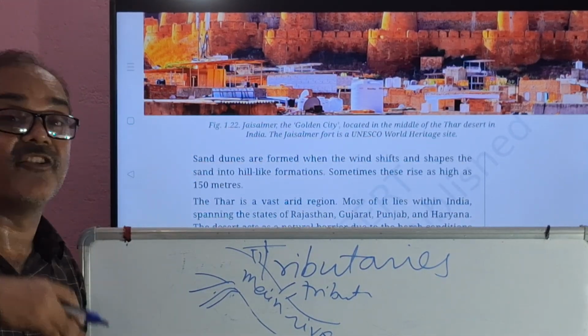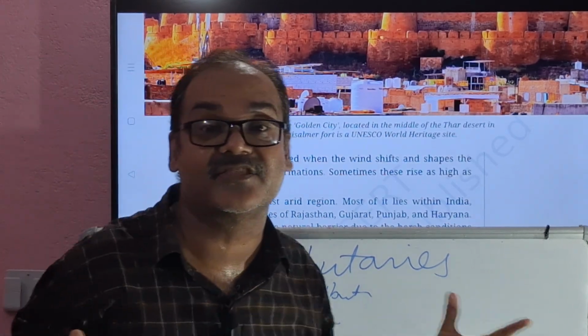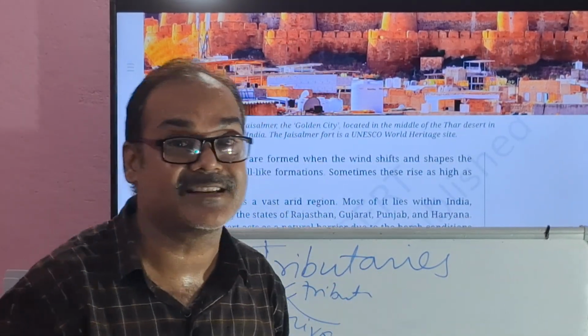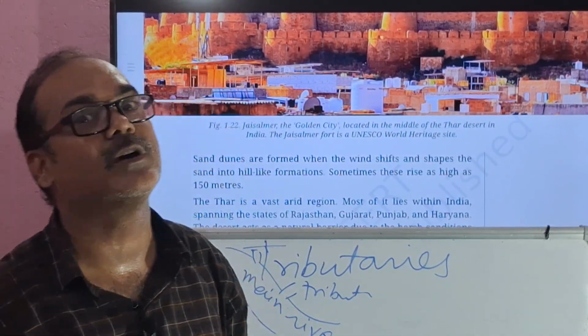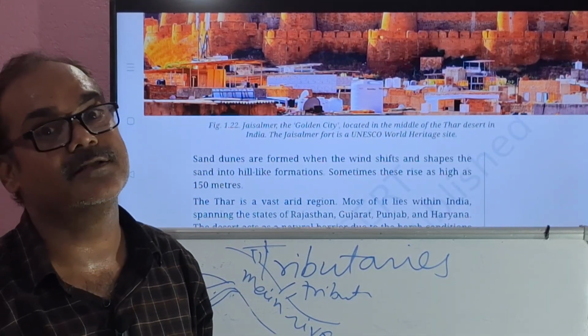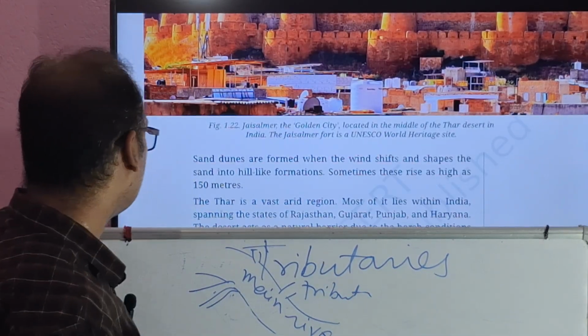Sometimes this height rises as high as 150 meters. You can easily understand, 150 meters, the sand is piling up like this. Now you can easily understand how big the sand dunes are.